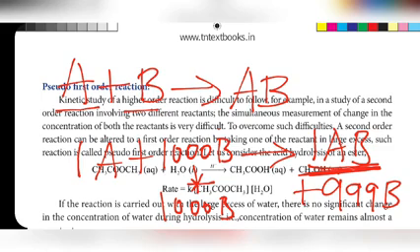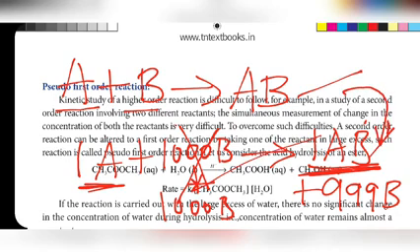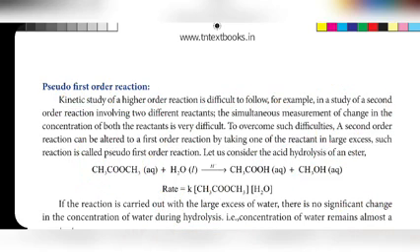So the rate of the reaction does not depend on B when the B concentration is in excess. The rate depends only on the concentration of A, so this is a first order reaction. So this is the second order reaction and this is the first order reaction. The second order reaction is converted into first order by taking any one of the reactant concentrations in excess.